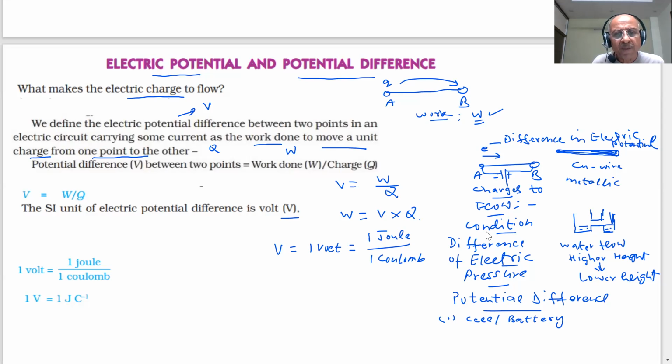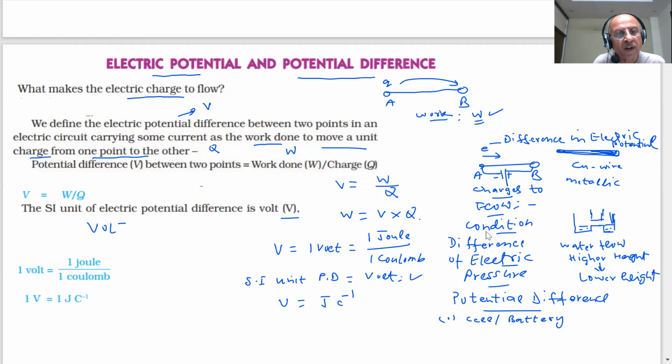Therefore, we can say that the SI unit of potential difference is volt, which we represent by V, and volt is nothing but joule per coulomb. So when we want to replace joule per coulomb, we can replace it by V in our numericals, which we will solve.